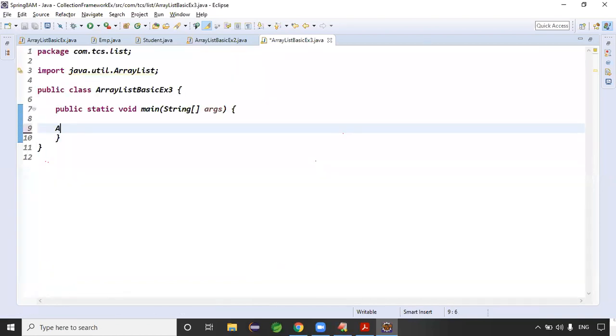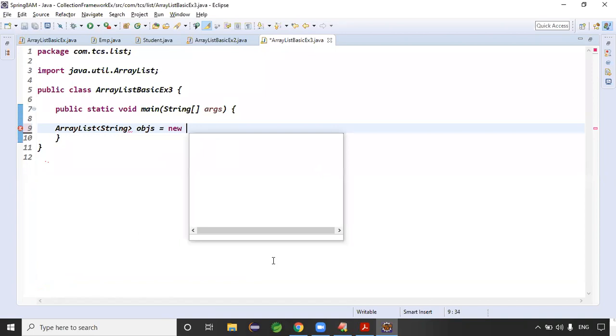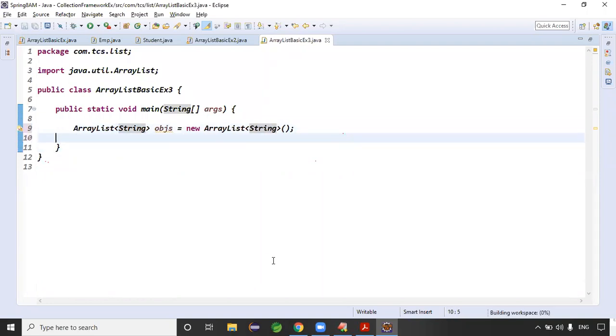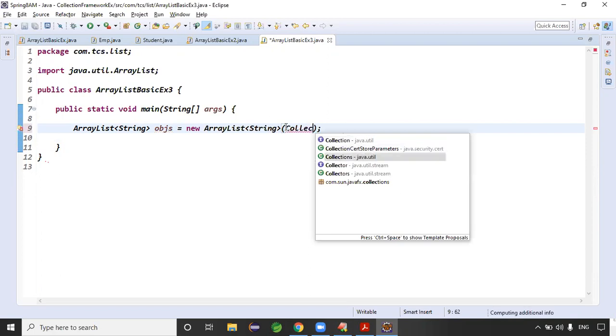So ArrayList of String, objs equal to new ArrayList of String. But how many Ratans do I want in total? 10 Ratans. If you want 10 Ratan elements, then to this constructor let me simply pass the Collections class.